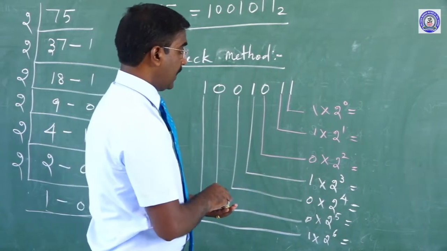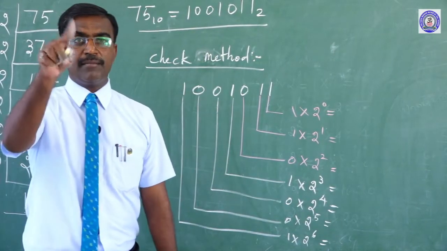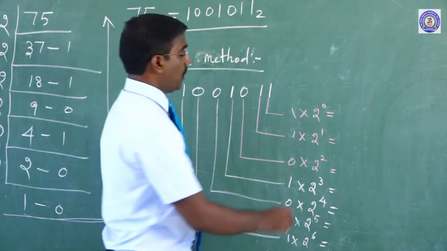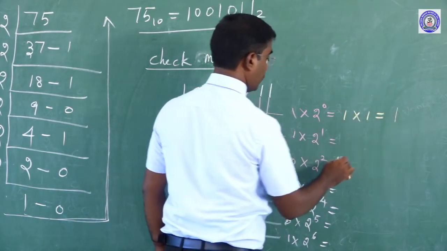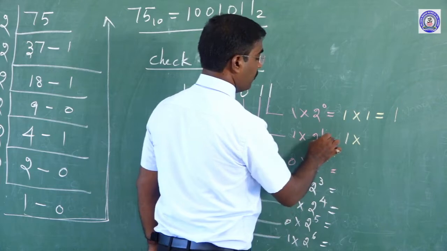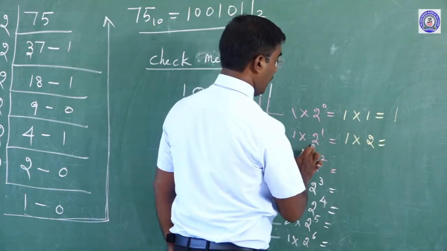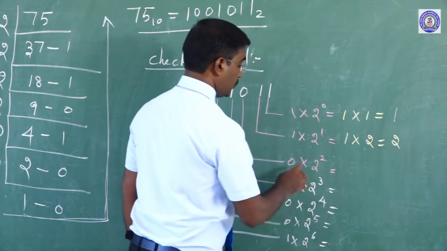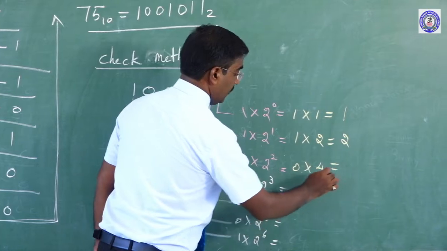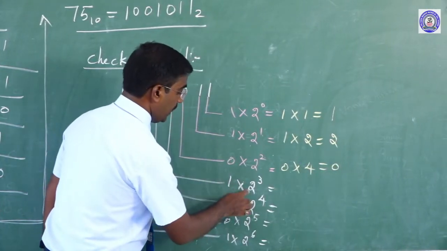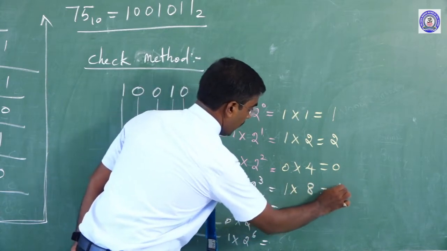One by one, can I say now? Here 1 into 2 to the power of 0. We know mathematically anything to the power 0 is equal to 1. That is why 1 into 1 is equal to 1. Here 1 into 2 to the power of 1 is nothing but 2. So, 0 into 2 to the power of 2 is 4, and 0 into anything we know is 0. So, 1 into 2 to the power of 3 is equal to 8.